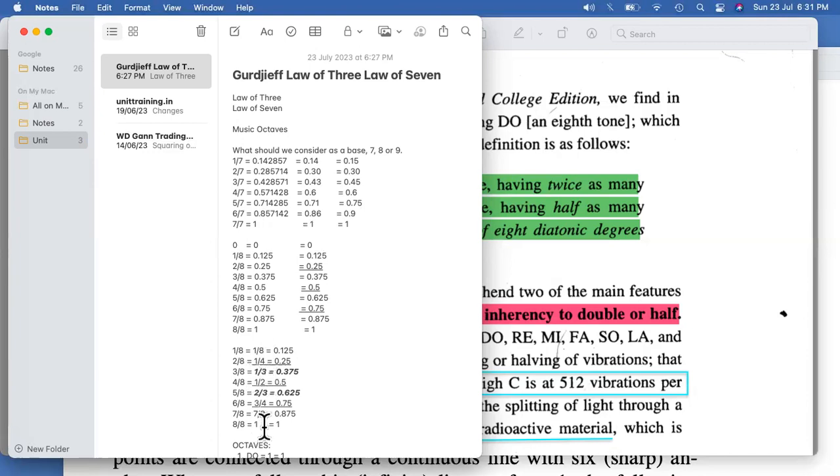Now, if you see, if we divide 1 into 3 equal parts, it should be 1 by 3, 2 by 3, and then 3 by 3, which comes to 1. So if we divide this entire part into 3, that is 1 by 3, 2 by 3, and 3 by 3, that is coming to 1. So this is in alignment with the law of 3. Now, what is the law of 3? Let's try to understand that.